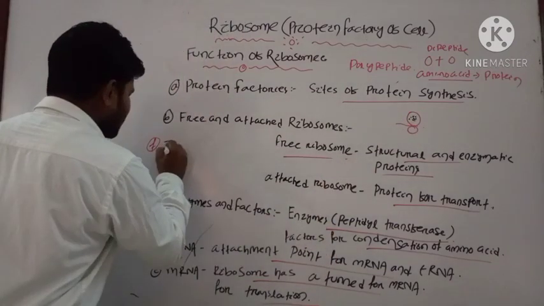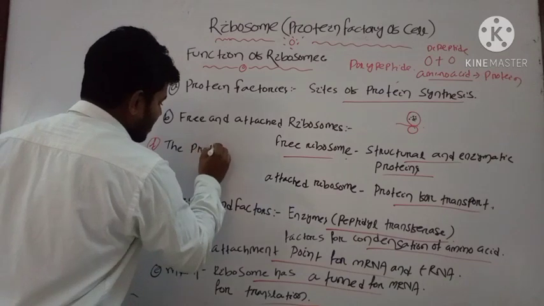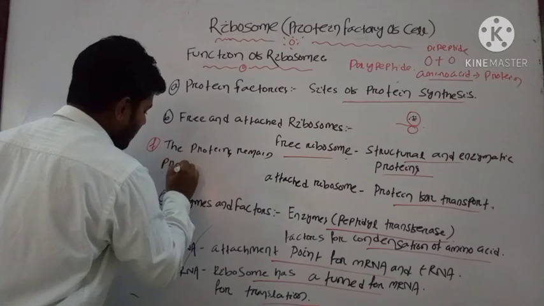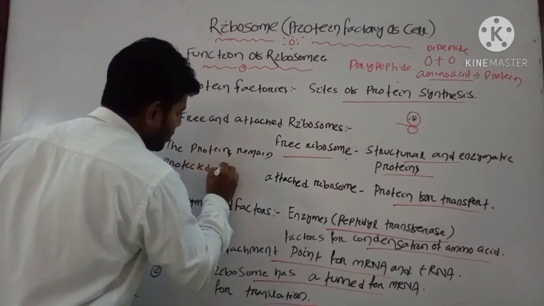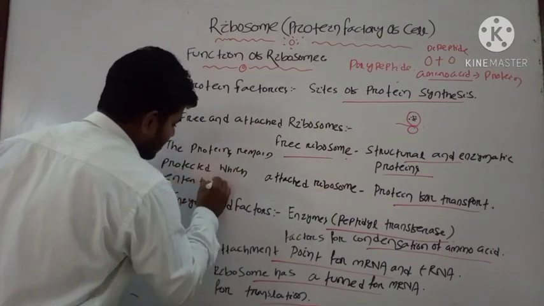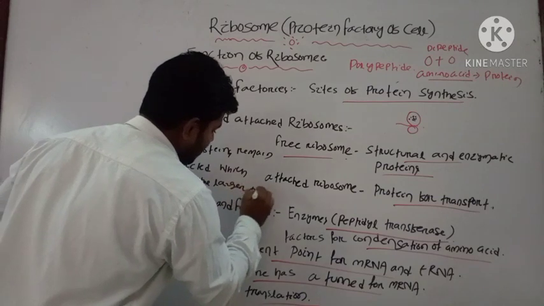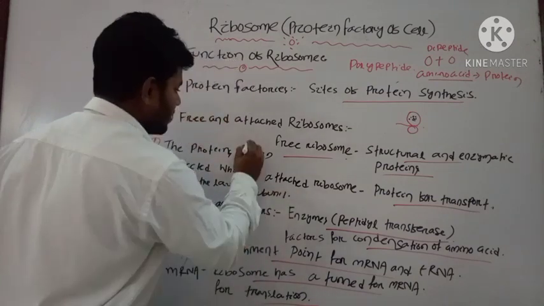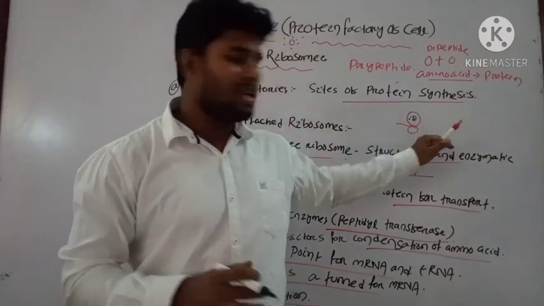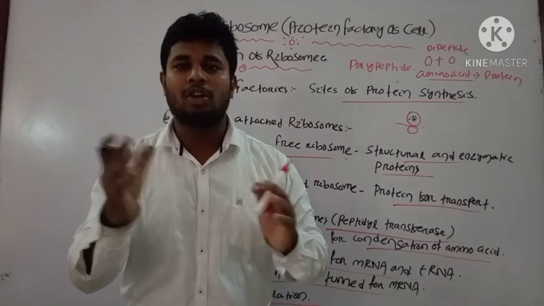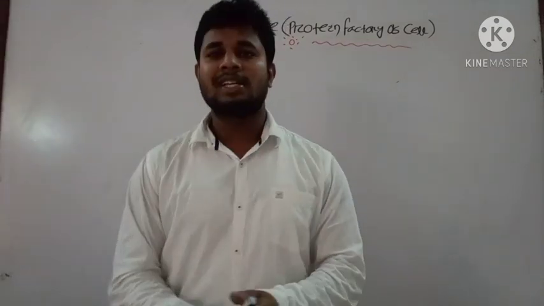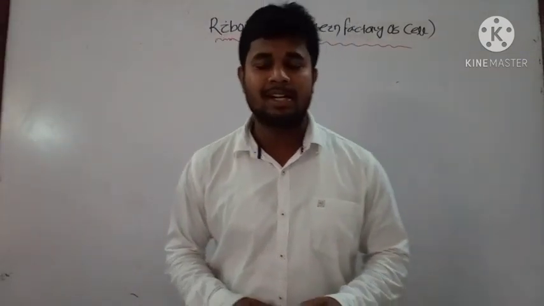Okay, the last point is that the proteins which enter the larger subunit will remain protected from degradation.